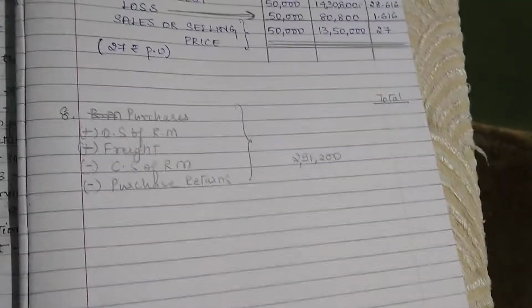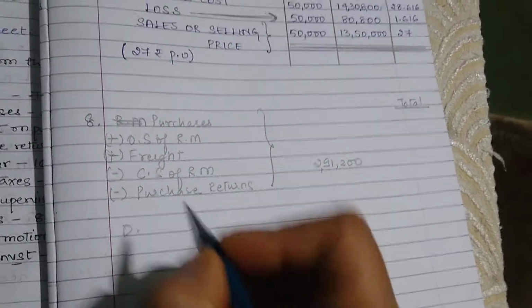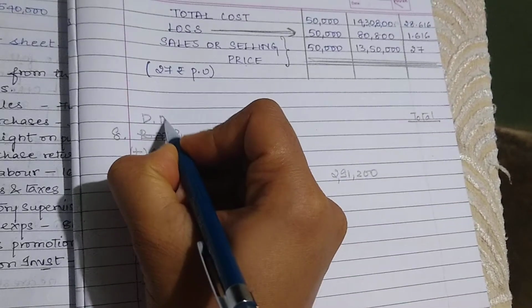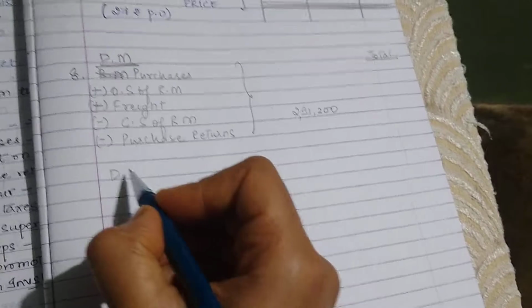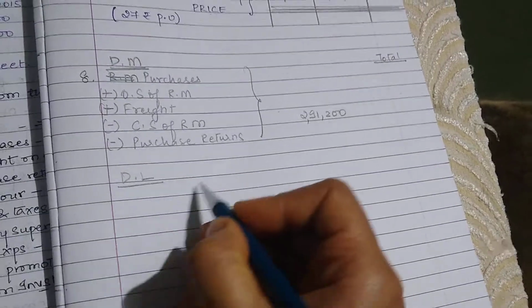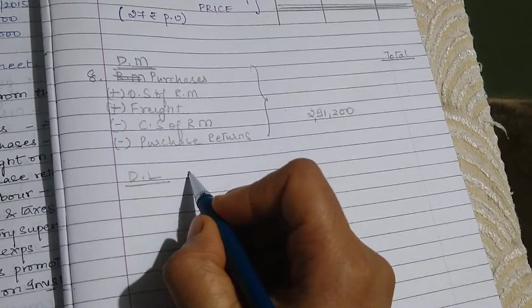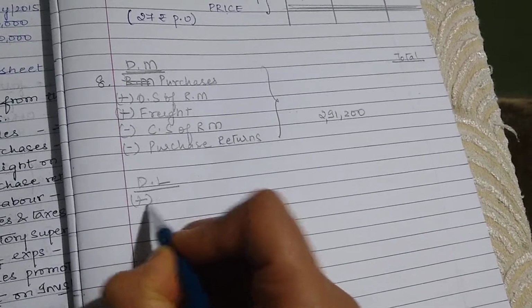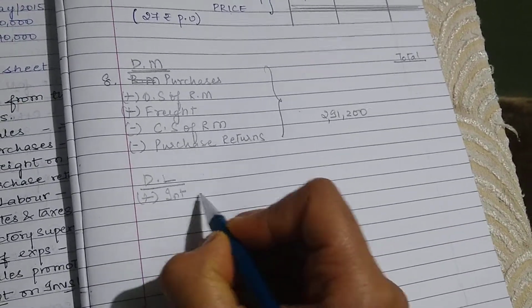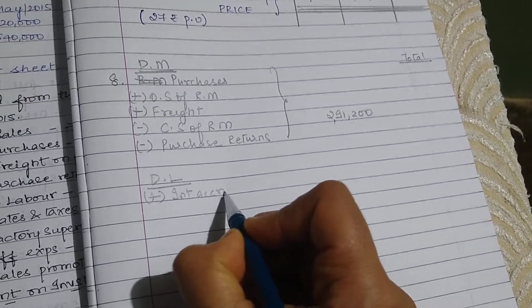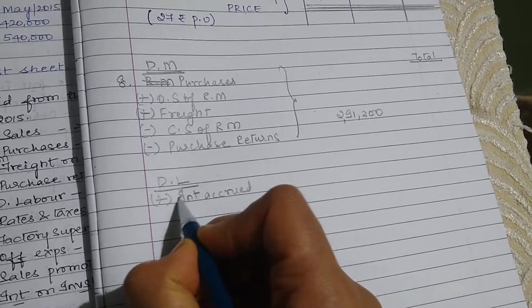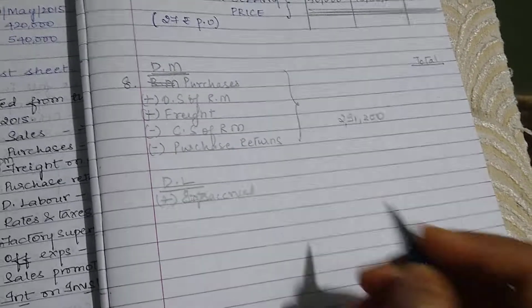Coming to your direct labor, this is your direct material. You will do it very neatly. Under your direct labor, you have a direct amount plus your expenses accrued.